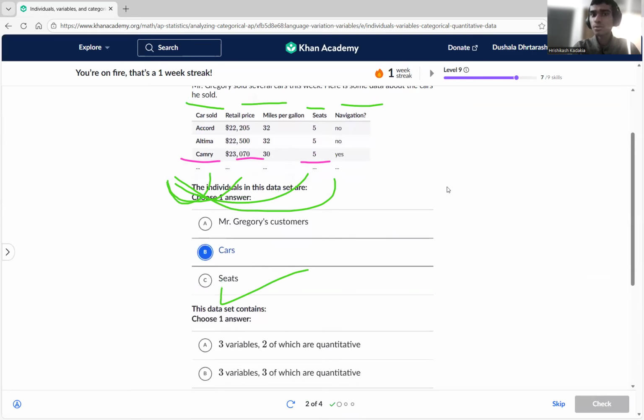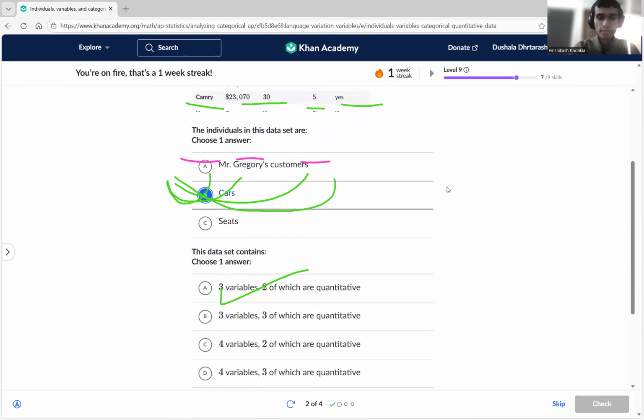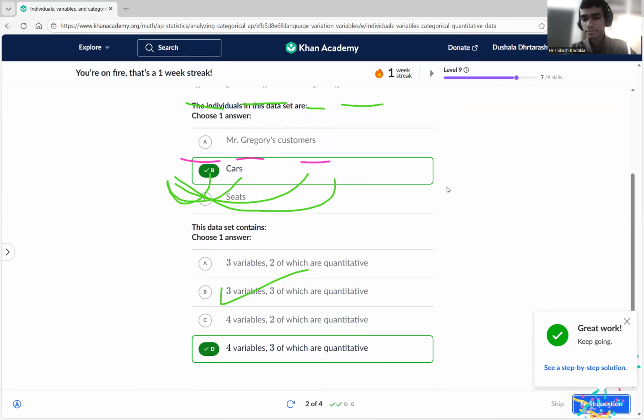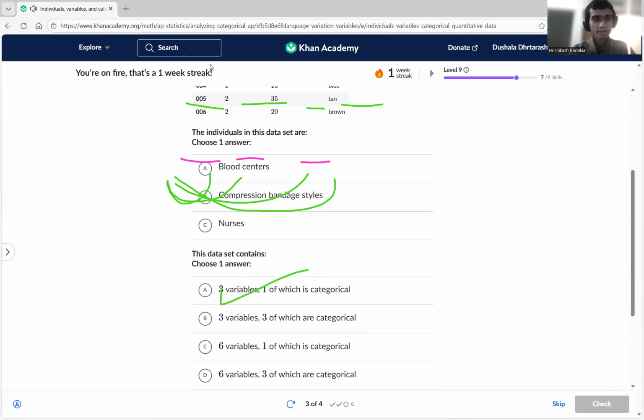The data set contains four variables, and we see here that navigation is categorical. Seats, miles per gallon, and retail price are all quantitative, all numerical. So we can conclude four variables, of which three are quantitative and one is categorical. There we go. Okay, now let's choose this one over here.